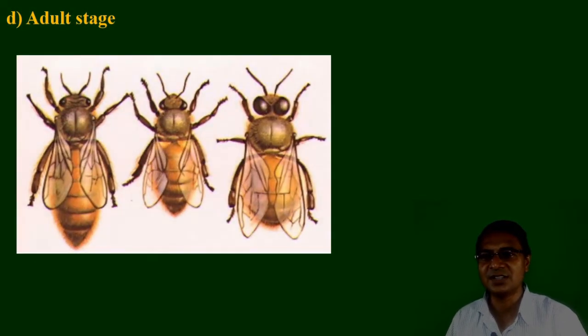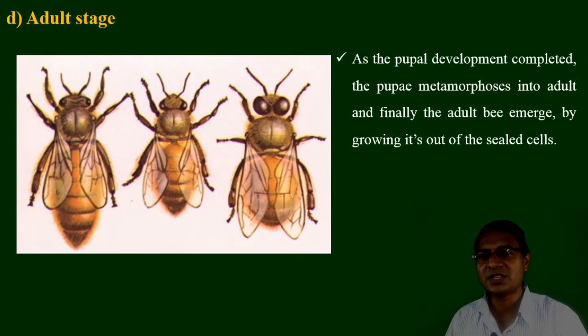The last stage is the adult stage. Here the pupal stage, after the completion of their period, transforms into the adult, and we know about the adults: when they emerge, three different castes come out, in the form of the largest queen, the smallest worker bee and the male, that is the drones.